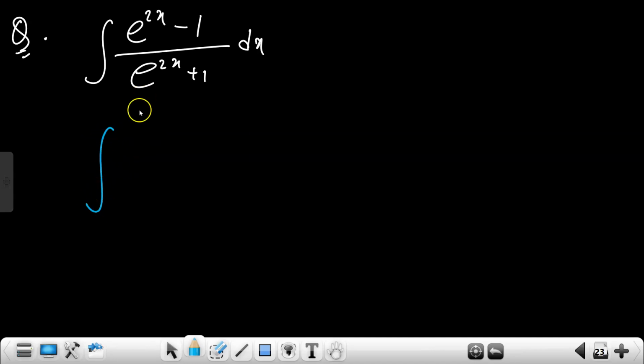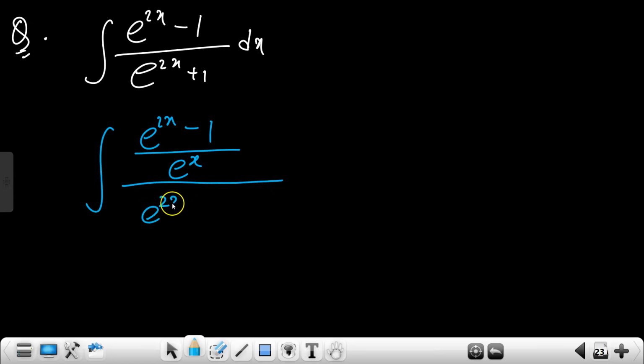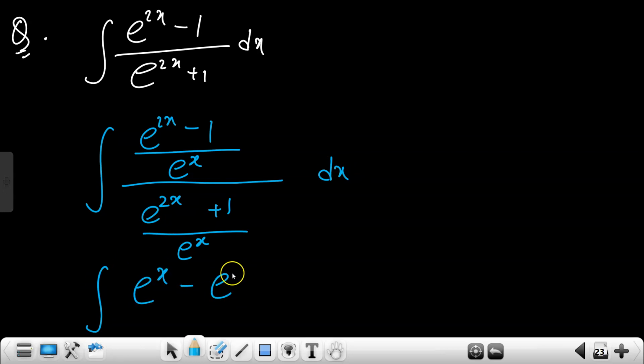So what we will do is, in integration of (e^(2x) - 1), we will divide by e to the power x. Numerator is done. We will do the same thing with the denominator. Now we will get everything in the form of e to the power x. Yes or no? How? See, integration of e to the power 2x minus x, which is x, minus e to the power minus x. Let's write it properly.